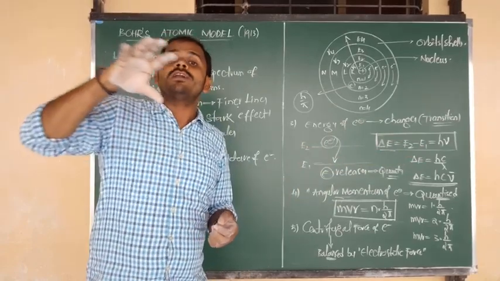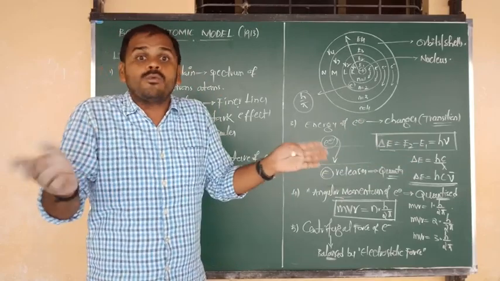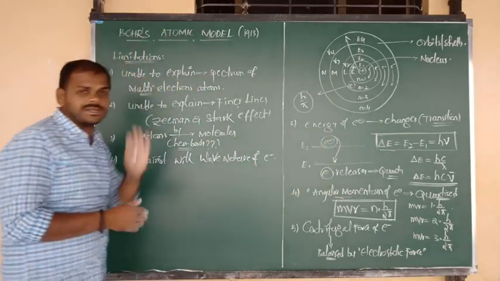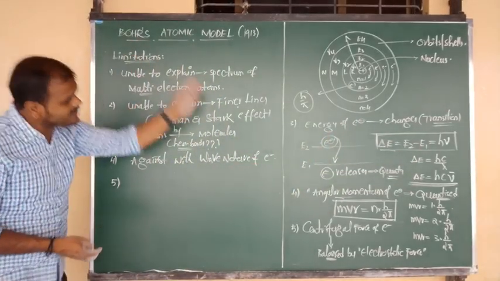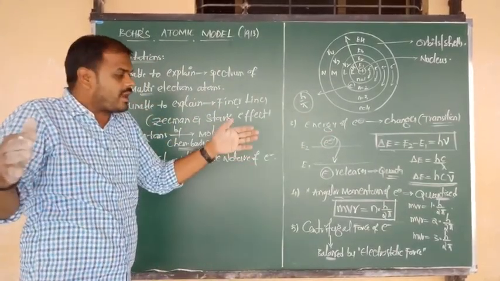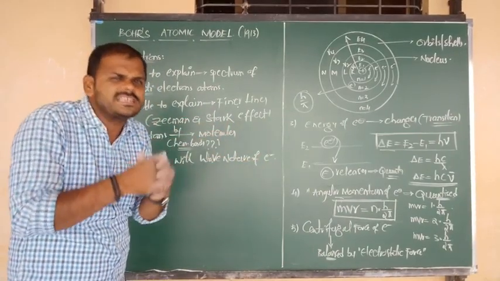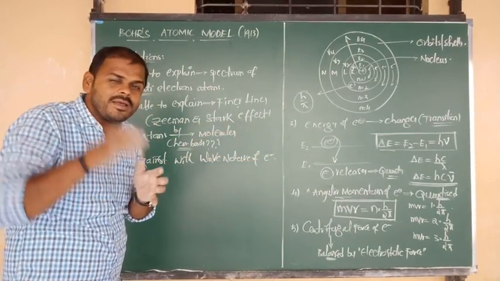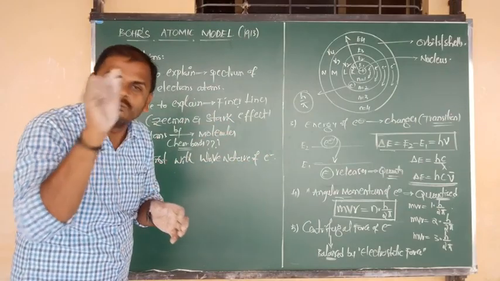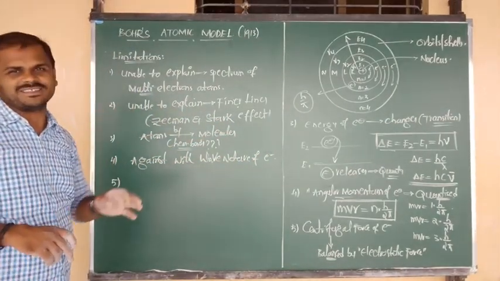So the concept of Heisenberg uncertainty principle won't agree with Bohr's atomic model. A little bit of variation will be there because it depends somewhat on wave nature, but it was against what, Nana? Wave nature.